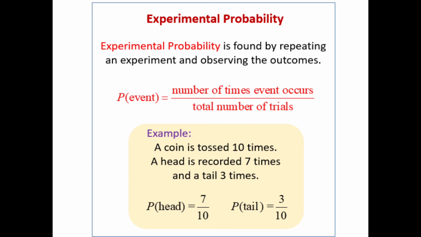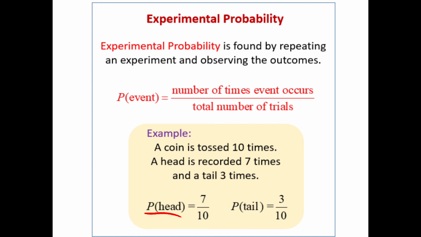So a head is recorded 7 times. When we are tossing the coin, the head occurs 7 times. When we are tossing the coin, tail occurs 3 times. So how can we write the probability of head and the probability of tail? P of head is equal to 7 by 10, because the total number of trials is 10, since we tossed the coin 10 times. Out of 10 we got 7 heads. So we write the probability of head is equal to 7 by 10.